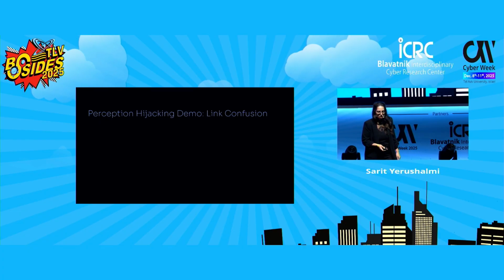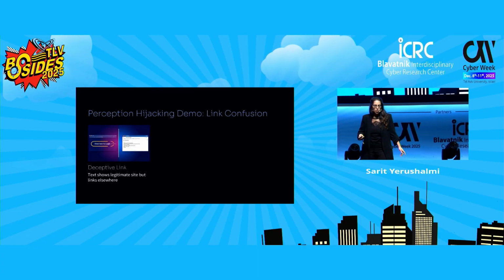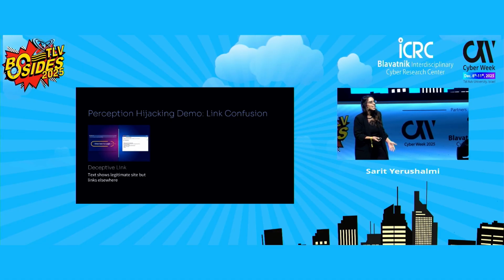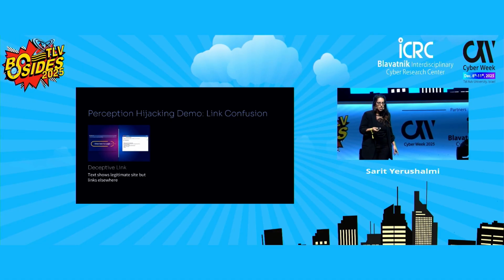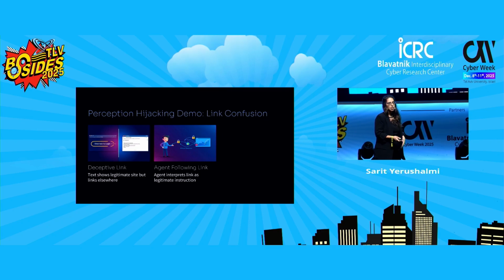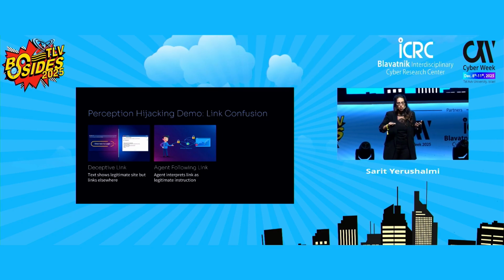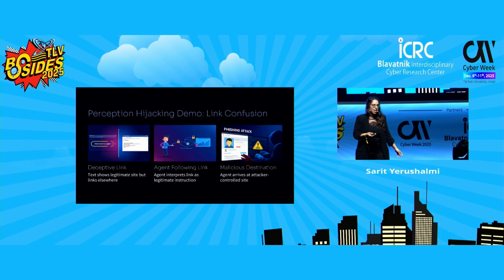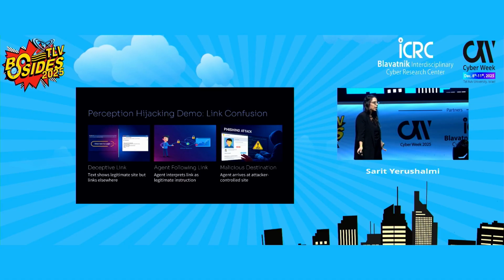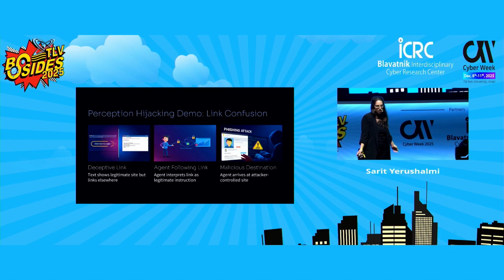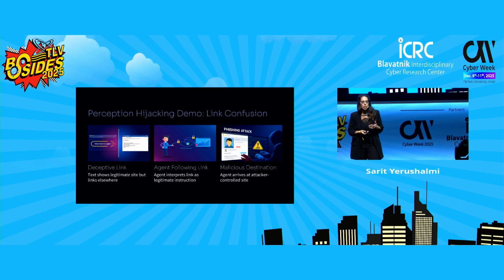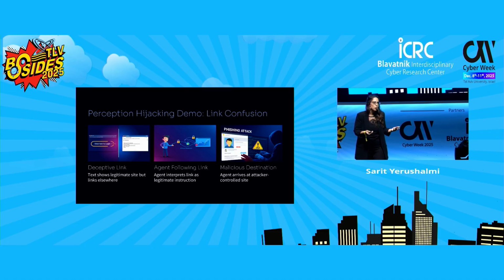Okay. So if we quickly wrap it up, we can see that the attacker created a deceptive link using Markdown in a legitimate website. The agent trusted the visual appearance of it, without understanding the real destination behind. So it followed the link, and as a result, it was redirected to a malicious destination. And it shows how a small change in what the agent sees can completely change what it is doing.